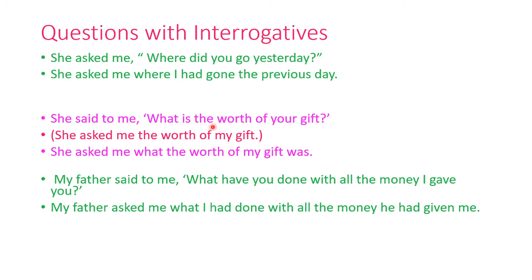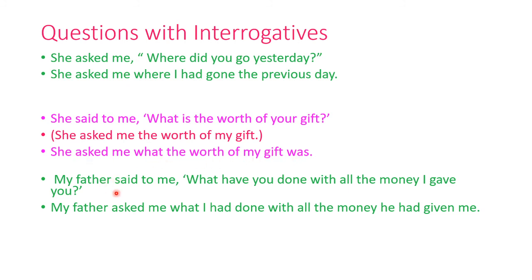Was obviously, worth of your gift will come here, and was will go after that. So what the worth of my gift was. So you have to write the sentence like this. This is also correct because we speak it. Maybe while speaking we can speak it like this, but when you are solving it in your exams, you have to go by rules. So you will write it like this.